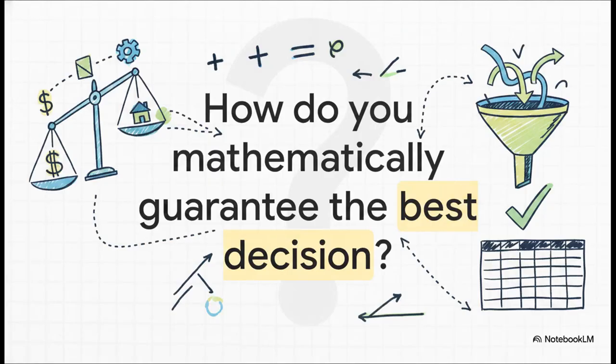It all starts with a universal problem. So think about it for a second. How do you mathematically guarantee you're making the absolute best decision when you've got multiple, completely competing priorities? Say you're choosing a new vendor for your business, or even just buying a house. You obviously care about cost, quality, location, and speed. But you can't just maximize one of those things without hurting another, right? We really need a way to synthesize these conflicting goals into a single, undeniable conclusion. And that is exactly the mathematical solution the weighted sum model provides.